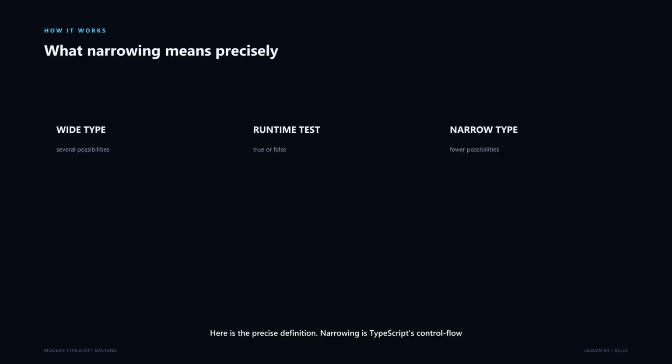Here is the precise definition. Narrowing is TypeScript's control flow analysis, reducing a value from a wider type to a more specific type after a runtime test. A wide type represents several possible values. The test runs in JavaScript and produces true or false. Within the branch where that test is true, TypeScript removes impossible alternatives. Narrowing does not change the value itself, and it does not convert a string into a number. It changes what operations are considered safe in a particular part of the program.